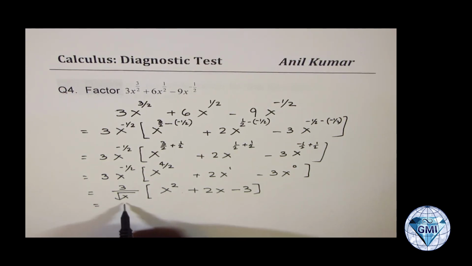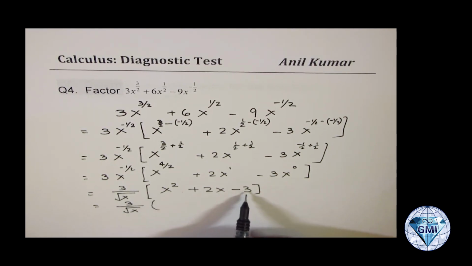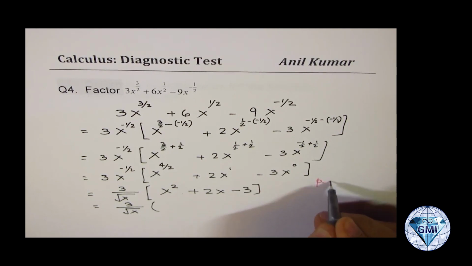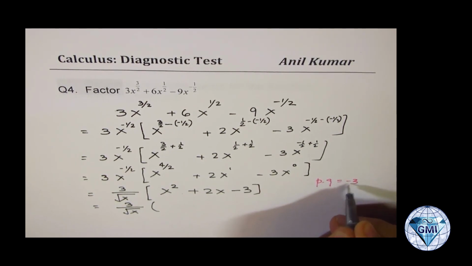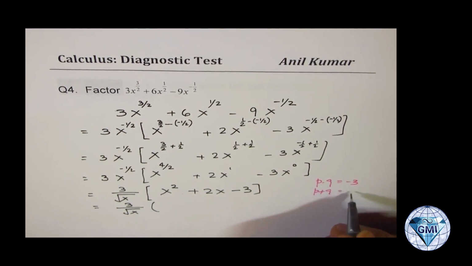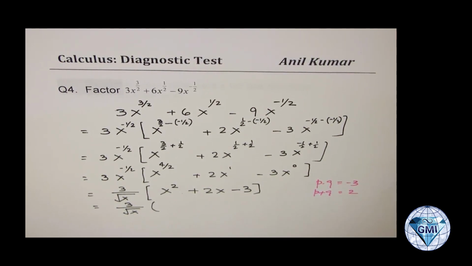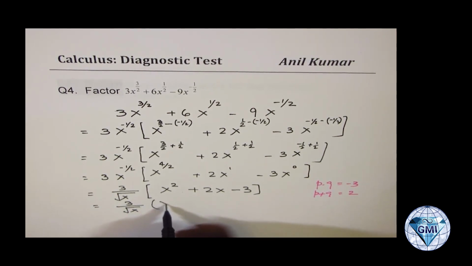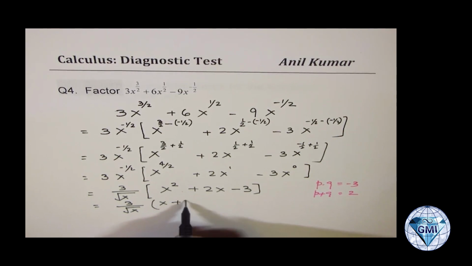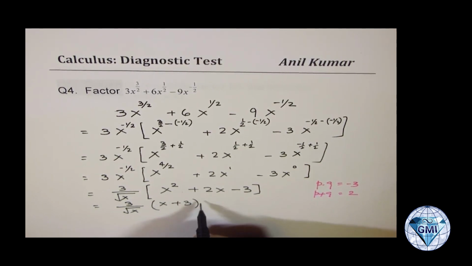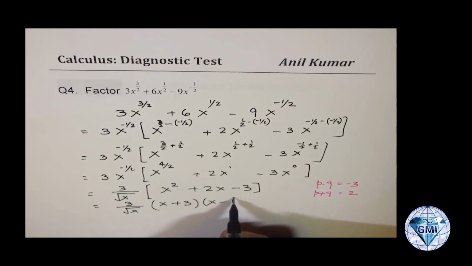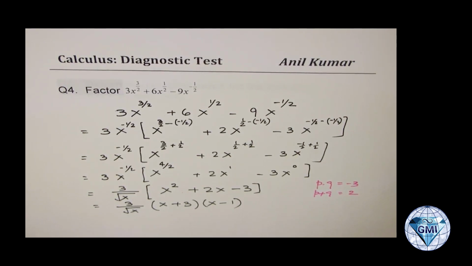What do you get? You get 3 over square root x times... We are looking for a product of minus 3, correct? So we need two numbers whose product is minus 3 and whose sum is plus 2. Well, 3 and 1 will work. But 3 should be positive. We need plus 2 as their sum, and minus 1. So that is how you could factor the given expression.